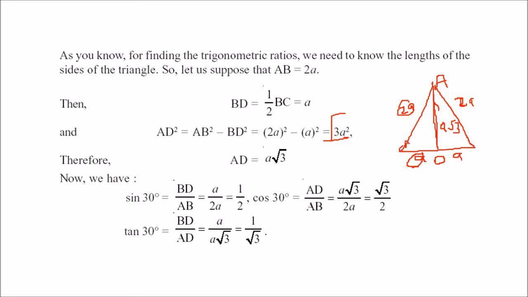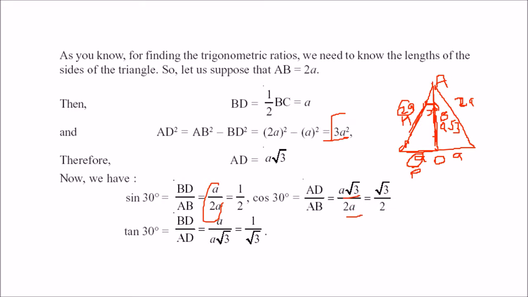Now this is 60 degree, or take this 30 degree. For this 30 degree, this is the base, this is the perpendicular, and this is the hypotenuse. What is sine? Perpendicular by hypotenuse. What is the perpendicular? A. What is the hypotenuse? 2A. A by 2A, that is half. How about cos 30, base by hypotenuse? The base is A root 3. The hypotenuse is 2A. A root 3 by 2A, that is root 3 by 2.